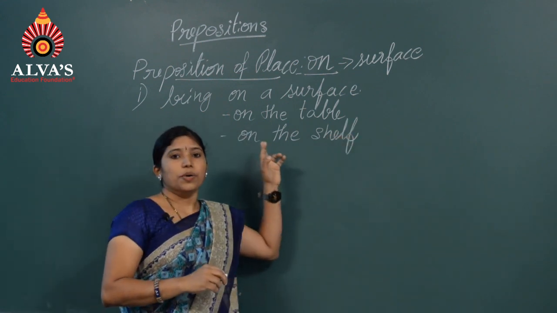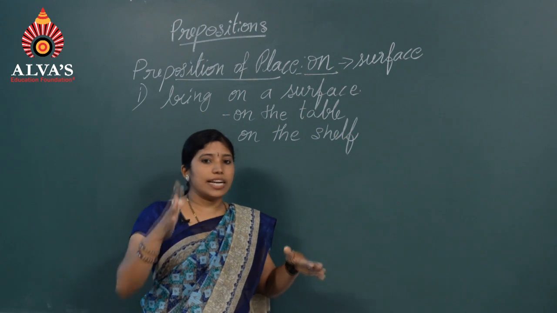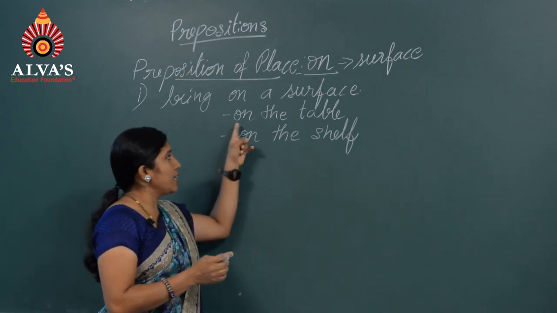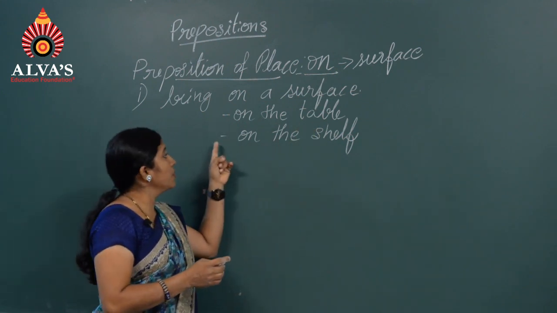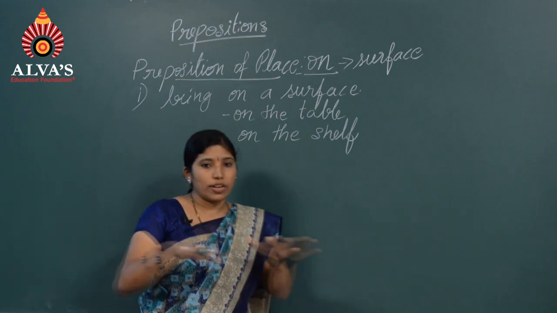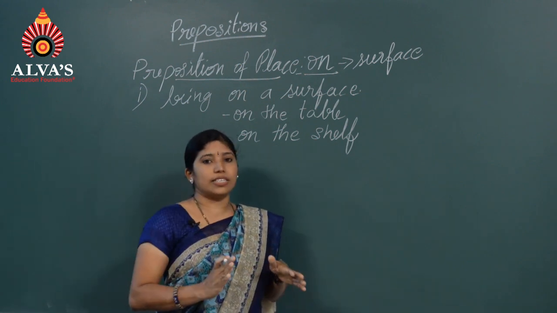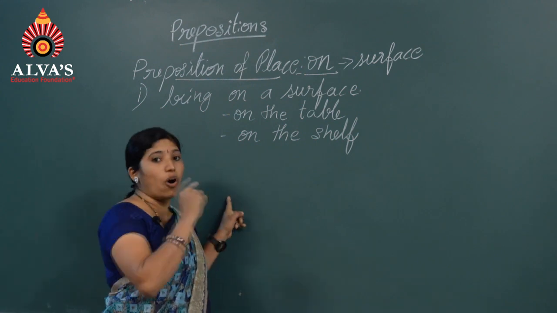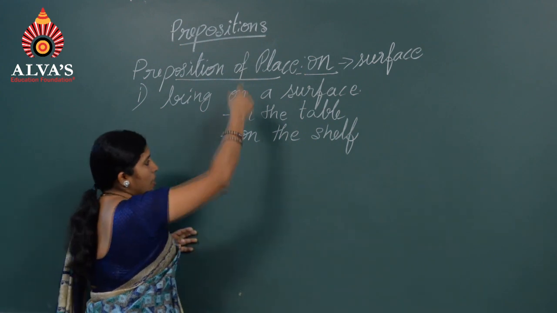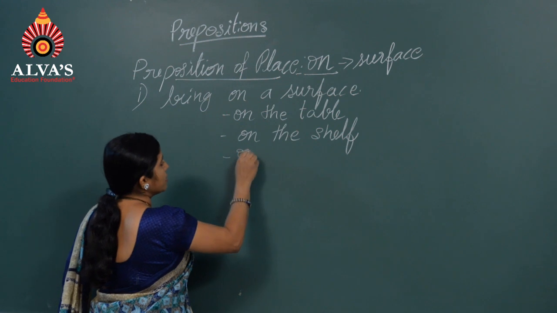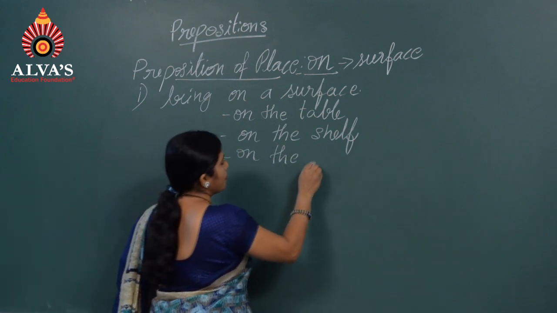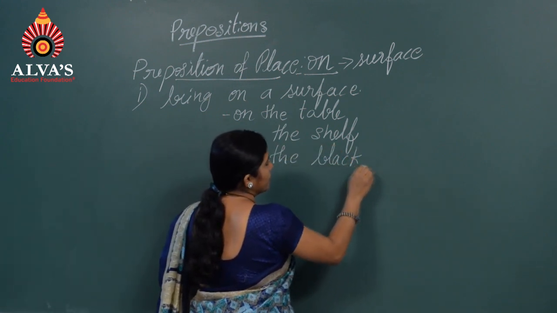It refers to both horizontal surfaces and vertical surfaces. The book is on the table or the books are on the shelf refer to a horizontal surface, and even a vertical surface. For example, I am writing on the board. On the board, this is a vertical surface. On the board or on the blackboard.